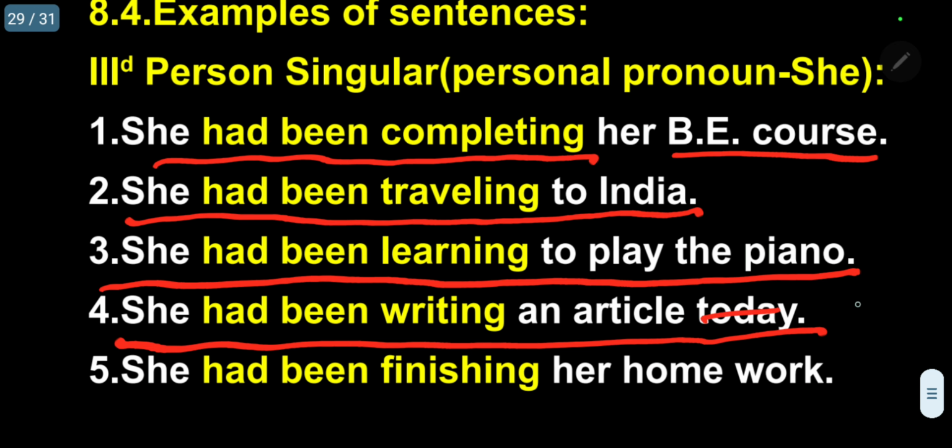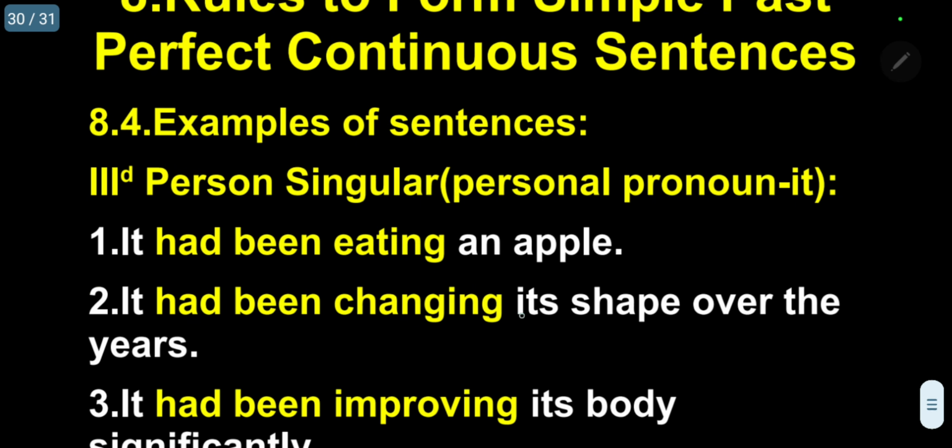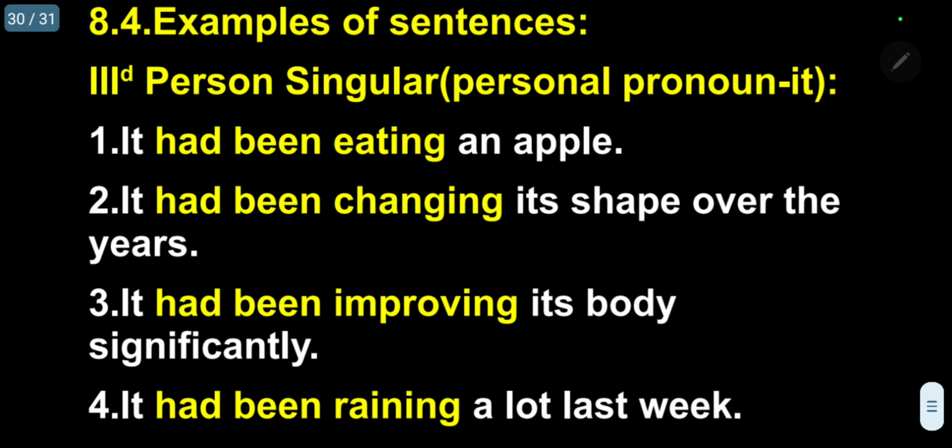Here, better use yesterday. Because it is had been in the sense, instead of today, better you use yesterday. Today means you can even say morning. So better you can use yesterday. So she had been finishing her homework. Kindly follow.